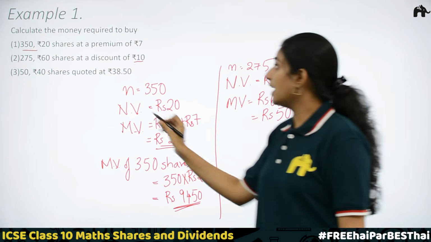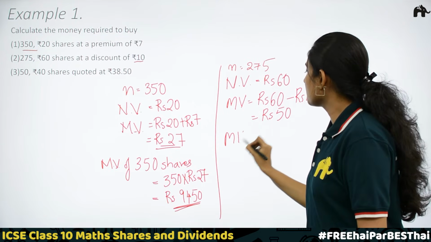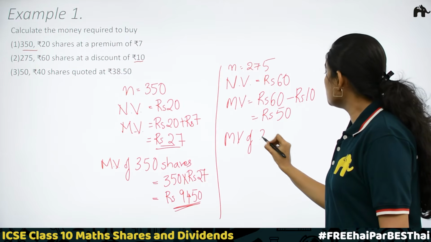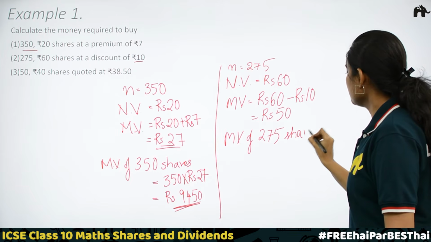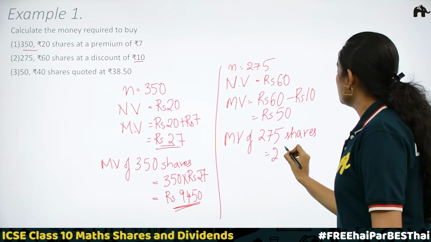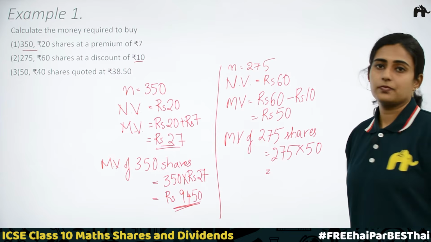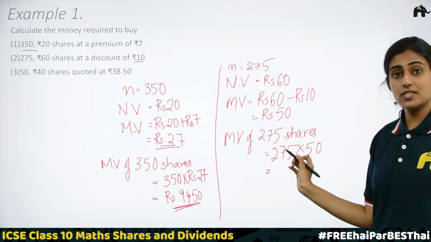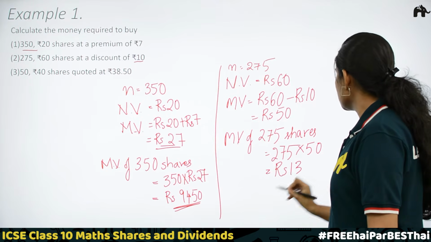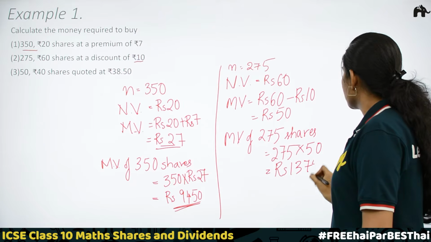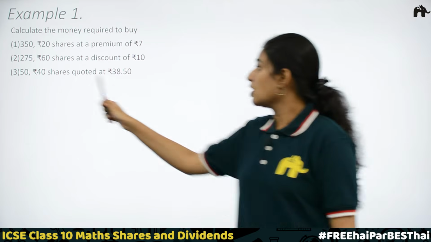Now, we need to find the money required for 275 such shares. Market value of 275 shares is equal to 275 into 50. How much do you get on calculating this? 275 into 50. You will be getting rupees 13,750. The answer is rupees 13,750. Now let's solve the third part.